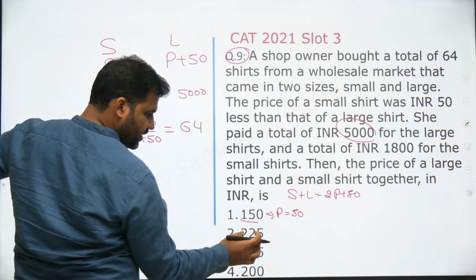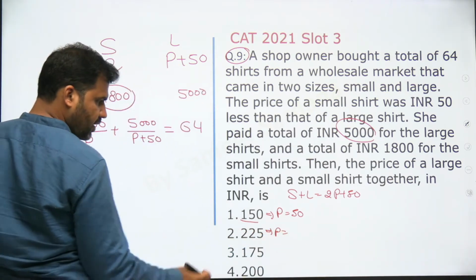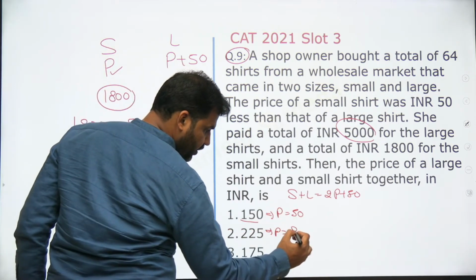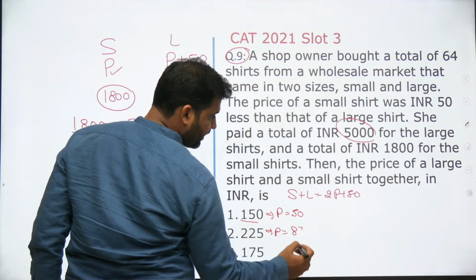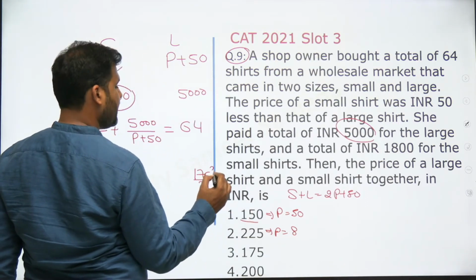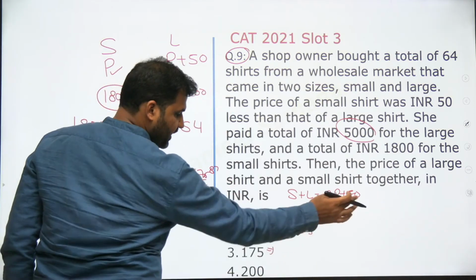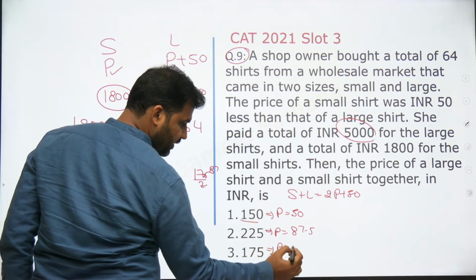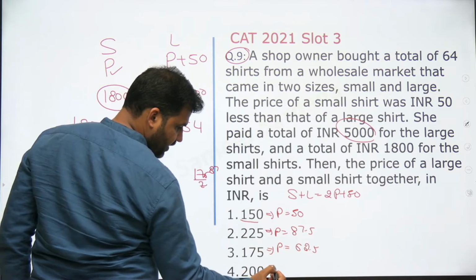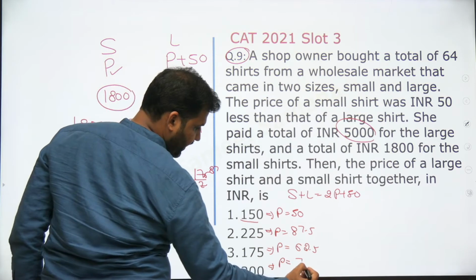If 2P plus 50 is 225, the value of P will be 225 minus 50, that is 175, and 175 divided by 2 would be 87.5, right? If 2P plus 50 is 175, the value of P will be 125 upon 2, that is 62.5. And in the last case, the value of P has to be equal to 75.